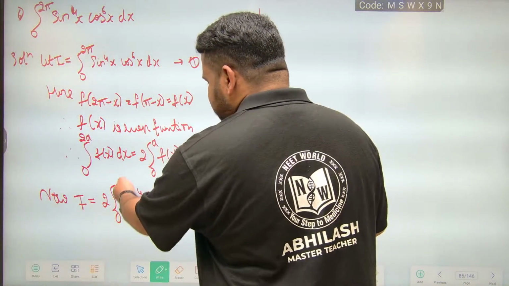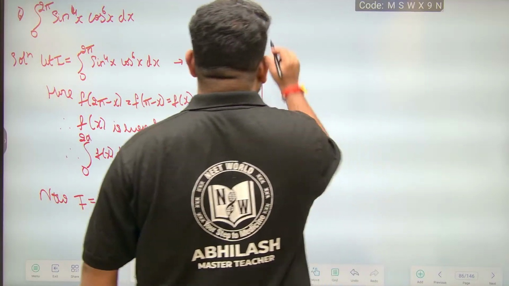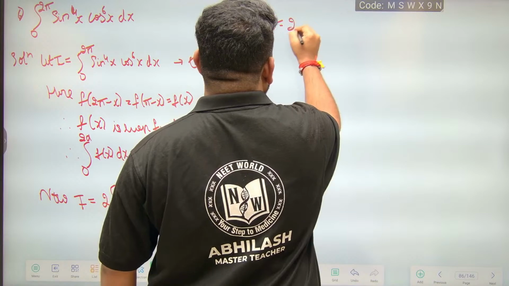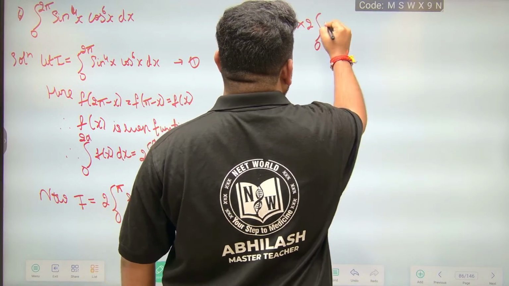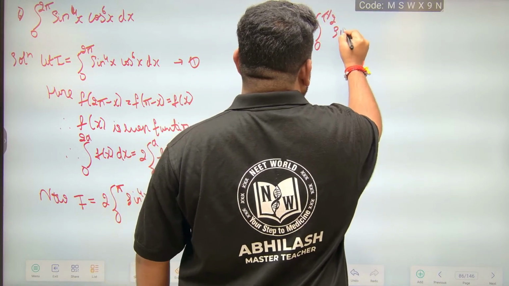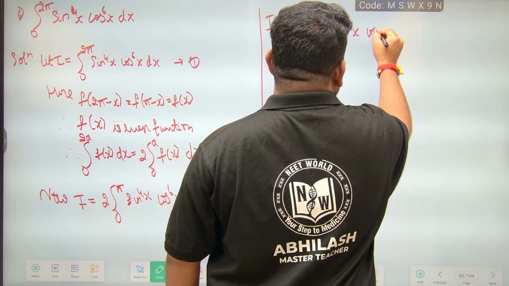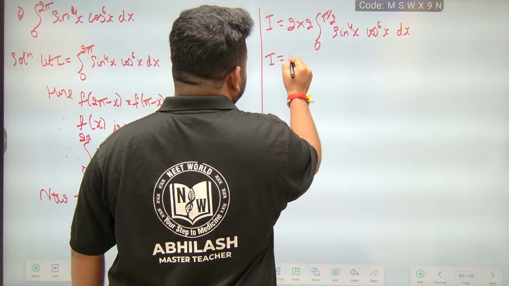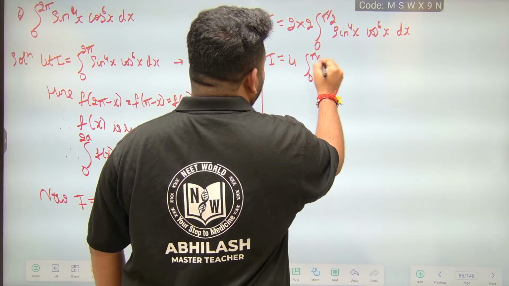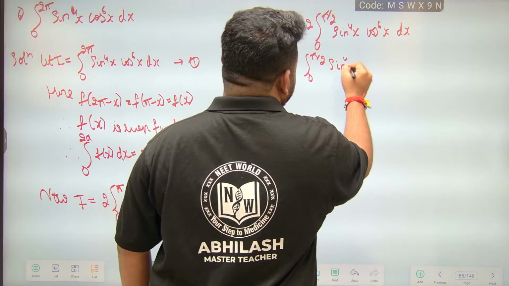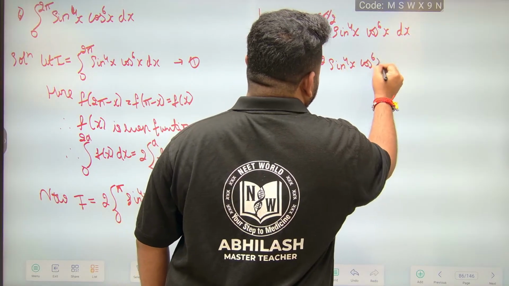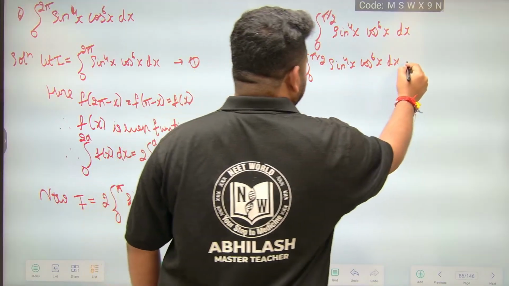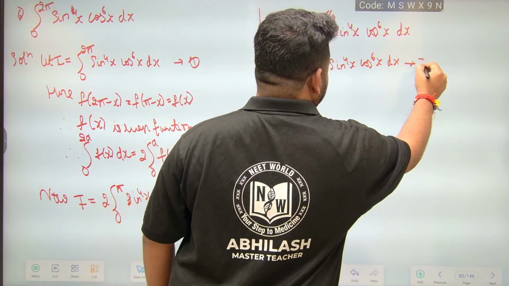If I have to split it again here, 0 to pi by 2, I will get it. Now, therefore I can write that as 2 times the integral from 0 to pi by 2 of sin power 4x into cos power 6x dx. Now I is equal to 2 to the 4, integral 0 to pi by 2, sin power 4x cos power 6x dx. Now I can write this as equation 3.